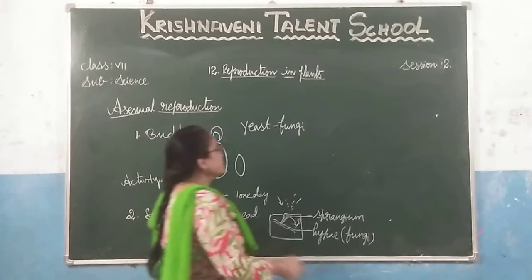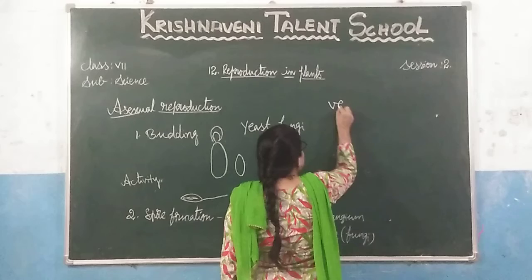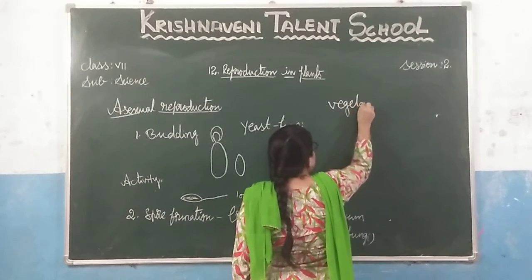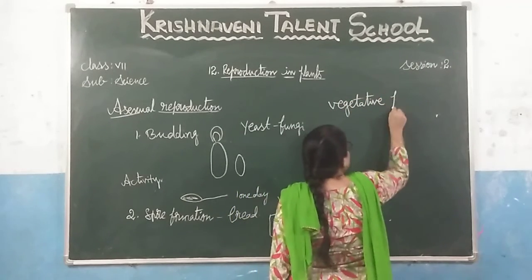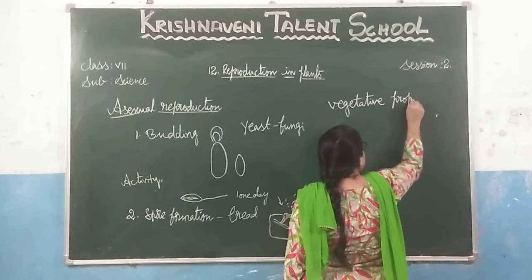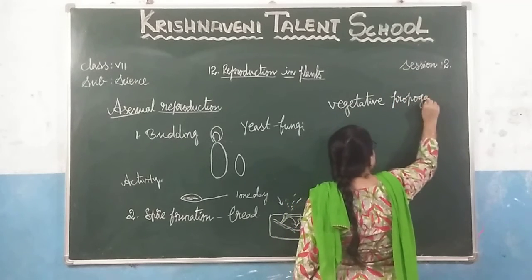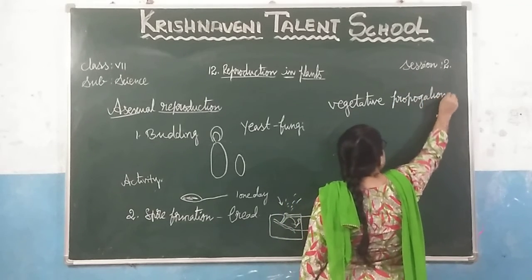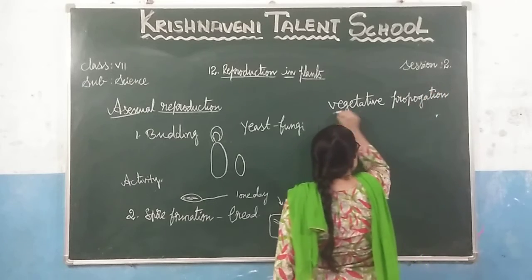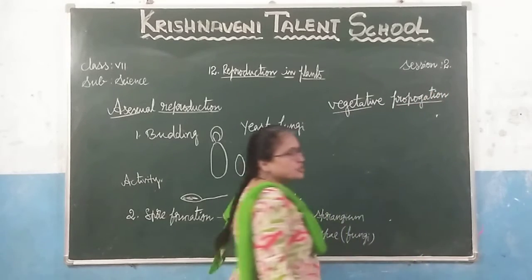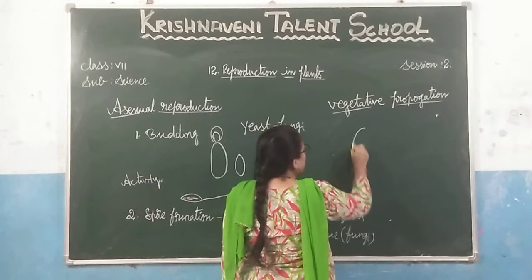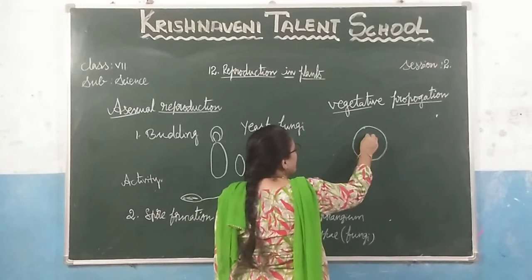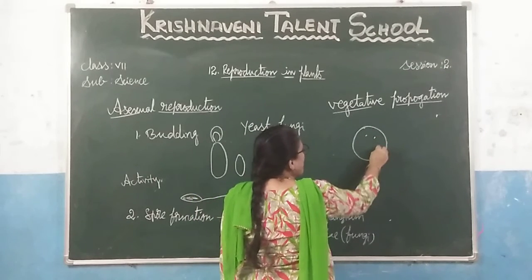Okay, next one is vegetative propagation. Here only the vegetative parts of the plant are involved. For example, we have to take a potato. On the potato we can observe black color spots.